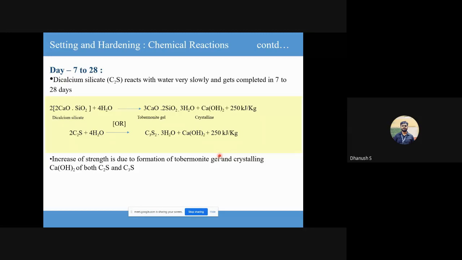So that we'll discuss. For now, just remember the primary products of hydration, two things: calcium silicate hydrate, CSH gel, which is also called tobermorite gel, and calcium hydroxide. Two fundamental products of hydration. And the strength that is attained in concrete is only because of CSH gel. We'll get into the microstructure in the next class.